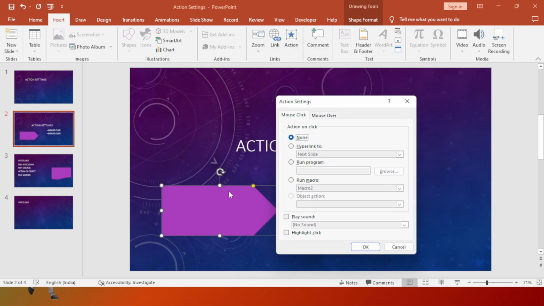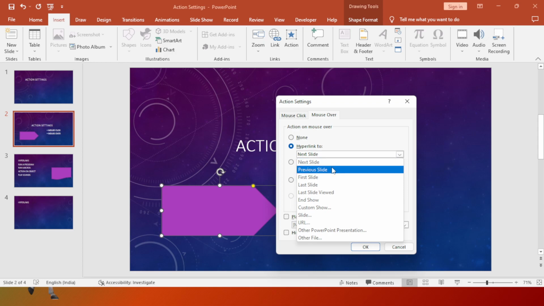So this is the shape range. If we bring our mouse cursor into that area, it is called mouse over. So what actions can we perform in both of these? By default it is None only, but we can hyperlink to any slide: next slide, previous slide, first slide, last slide, in this same PPT. So all these things we can do.